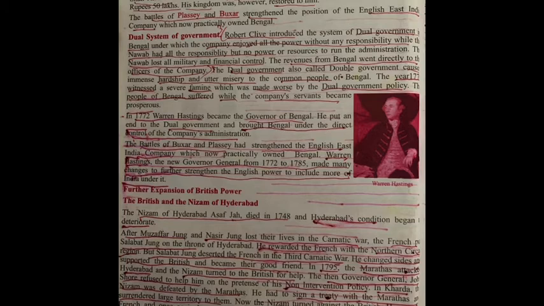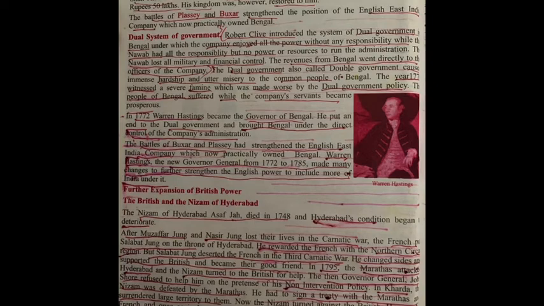Here, Mughal Emperor Shah Alam II granted the Diwani right. Diwani right is the right to collect revenue. So the Diwani right to the British people in the places of Bengal, Bihar, and Orissa. And in return, the English people will pay 26 lakh rupees as an annual tribute to Shah Alam II. And in the case of Awadh, Shuja ud Daula had to pay 50 lakh rupees as war indemnity.